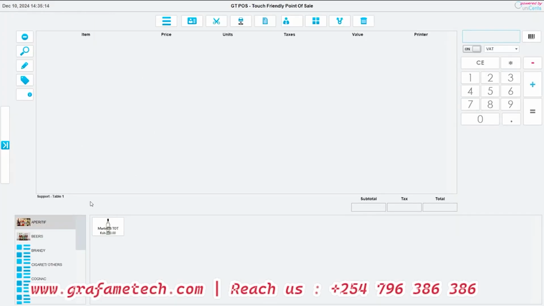This system, as you can see, is very comprehensive. It can fit any type of business. It's not only limited to bars and restaurants, but it can also fit bookshops, massage parlors, salons, barber shops. It can also handle canteens, basic small shops, mini-marts, supermarkets.